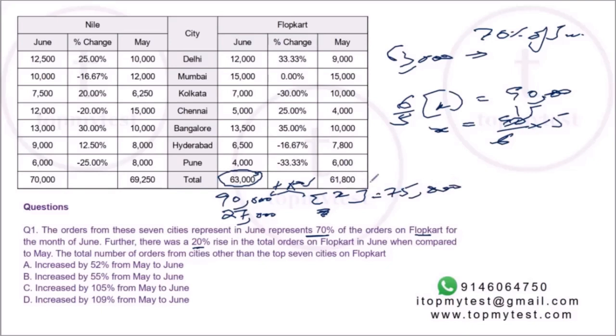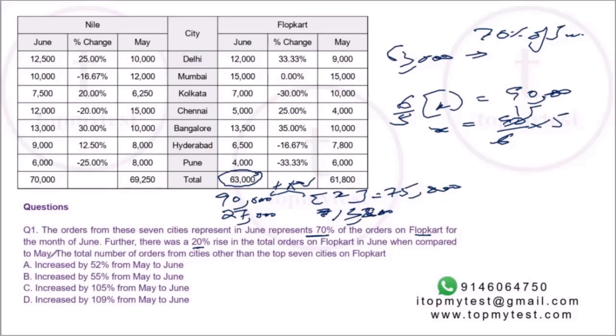So what will be the number of orders from other cities besides these 7? Will be 75 minus 61,800. 75 minus 61 is 14. So 13,200. That will be the increase.